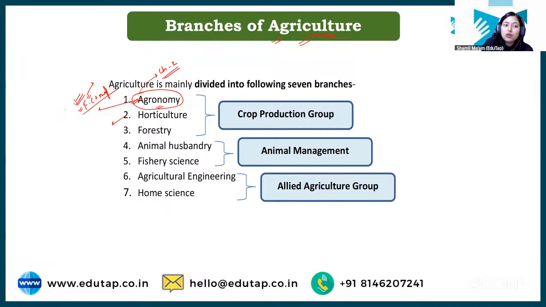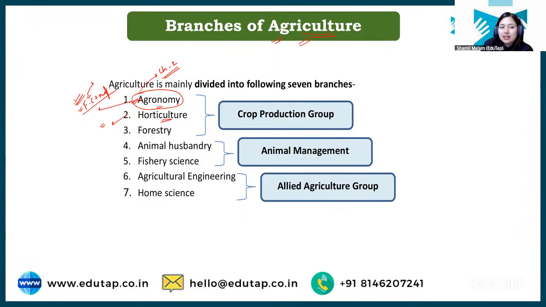So a categorization has been made that field crops and their management are studied under agronomy, and fruit crops, vegetable crops, flowers, ornamental plants, right? All these are kept in a different branch, which is horticulture. So in horticulture we study fruits, flowers, vegetables, ornamental plants, etc. Clear? So this is the difference between agronomy and horticulture, right?